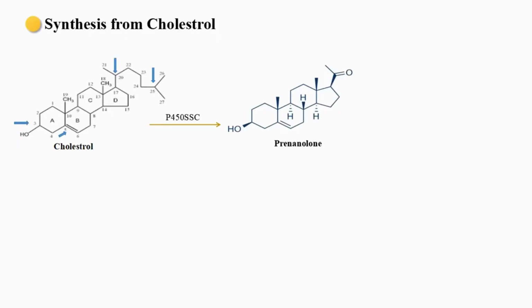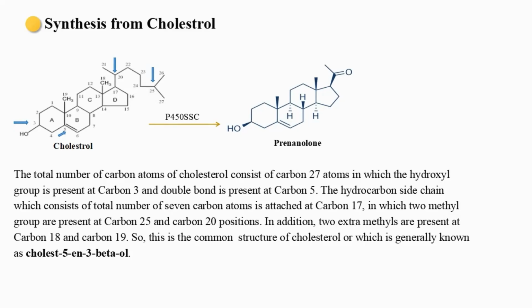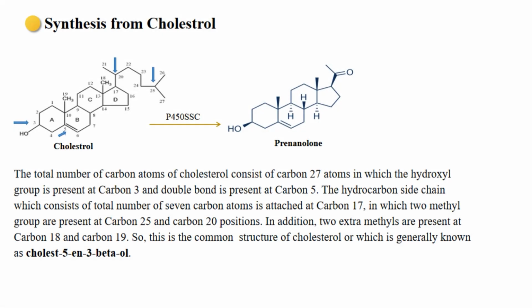Let's see the synthesis of different hormones from cholesterol. First of all, we will discuss the structure of cholesterol. Cholesterol consists of 27 carbon atoms, in which the hydroxyl group is present at carbon 3 and a double bond is present at carbon 5.